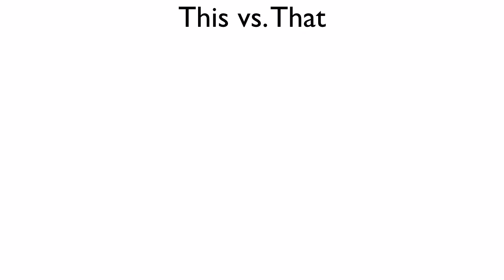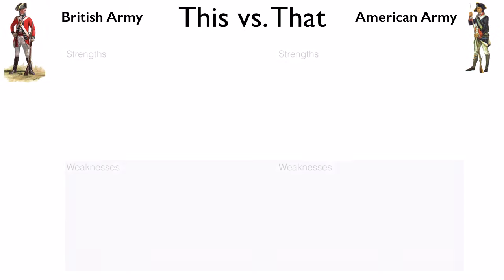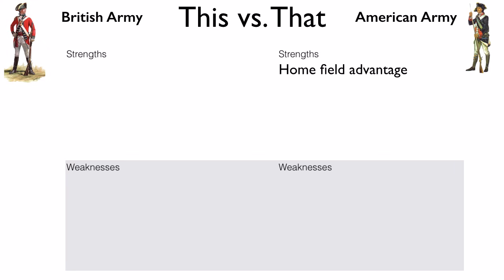Today with this versus that, we have on one side the American army, and on the other side the British army, both with their strengths and weaknesses. Let's start by taking a look at the strengths of the American army. First, there was home field advantage. The Americans knew where they were going and how to get there.